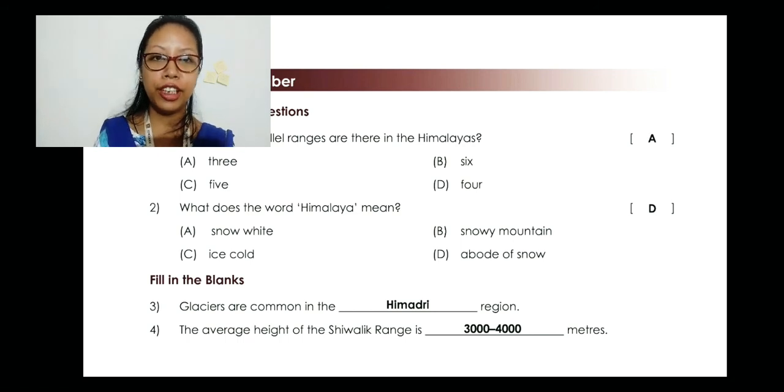Then we come to the fill in the blanks. Number 3, glaciers are common in the Himadri region. We don't find glaciers in the Himachal or the Shivalik range, but in the Himadri range. So the answer will be Himadri. Number 4, the average height of the Shivalik range is 3000 to 4000 meters.